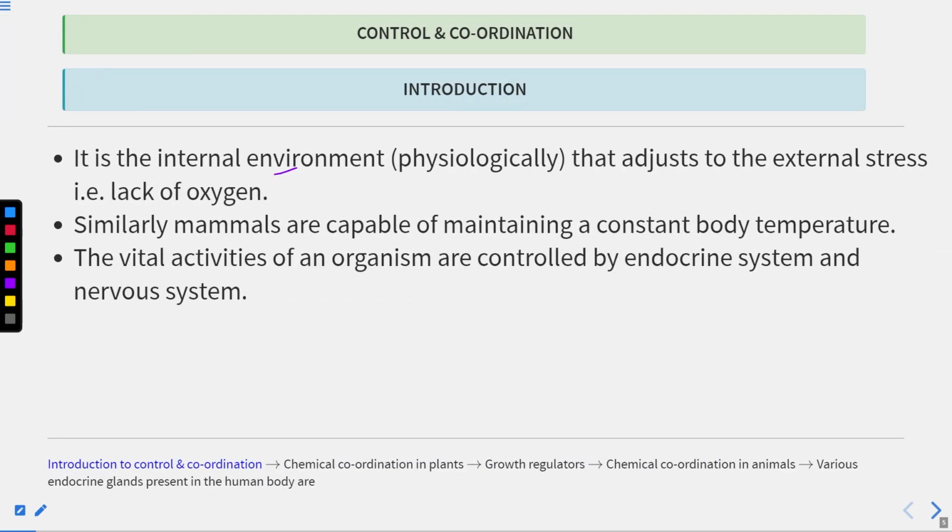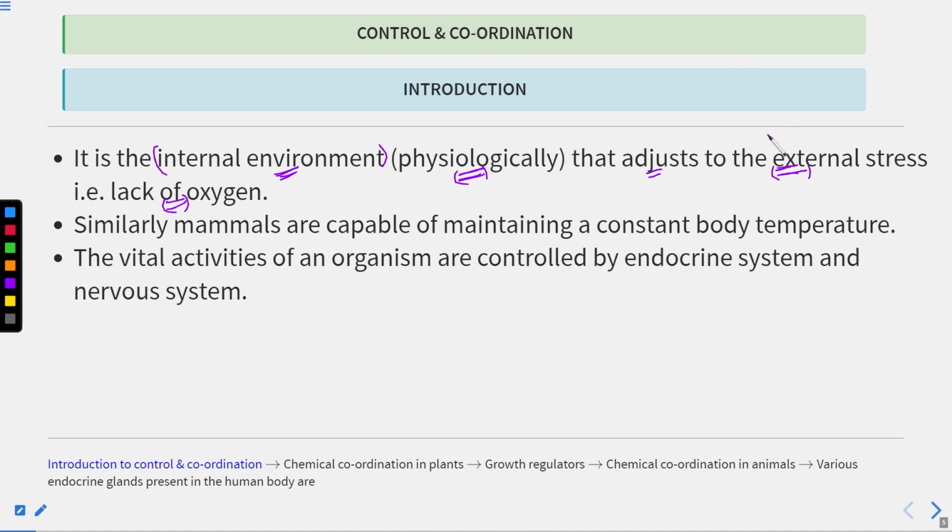Now it is the internal environment, meaning physiological. So all the physiological activities are related to the internal environment. The internal environment adjusts to the external stress, that is the lack of oxygen. So what is happening here? The internal state, or the internal conditions, are being restored. It is being maintained. So a steady state is being maintained, and the body adjusts to the external stress.